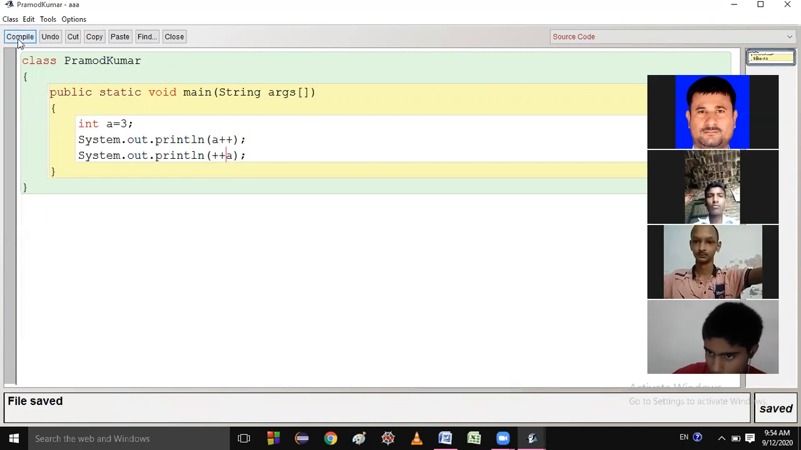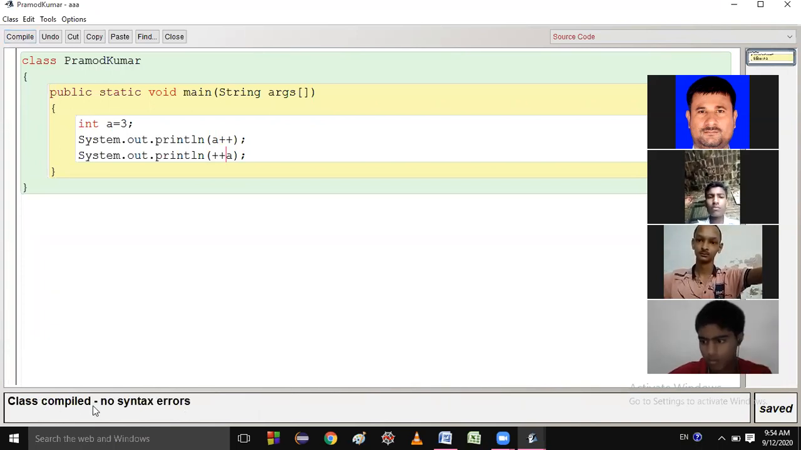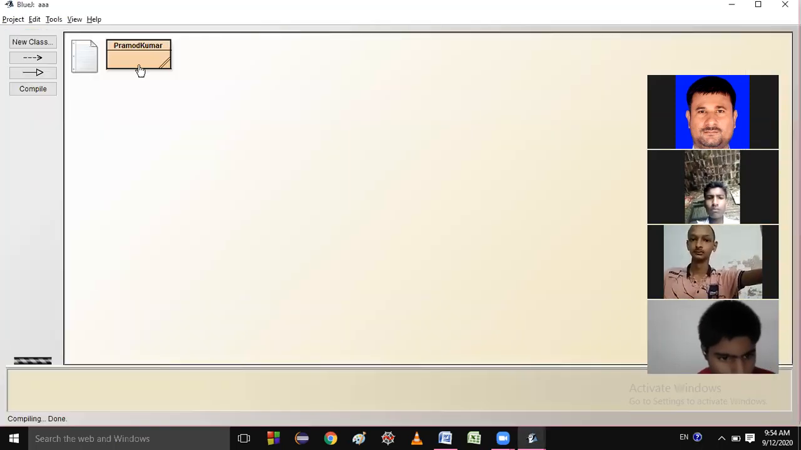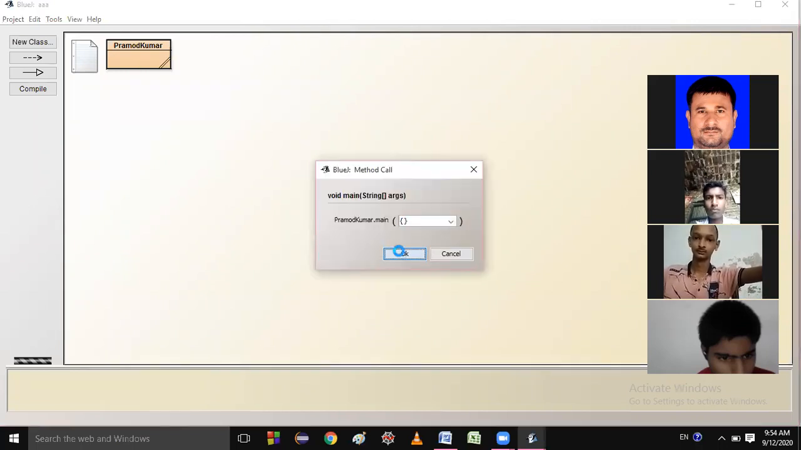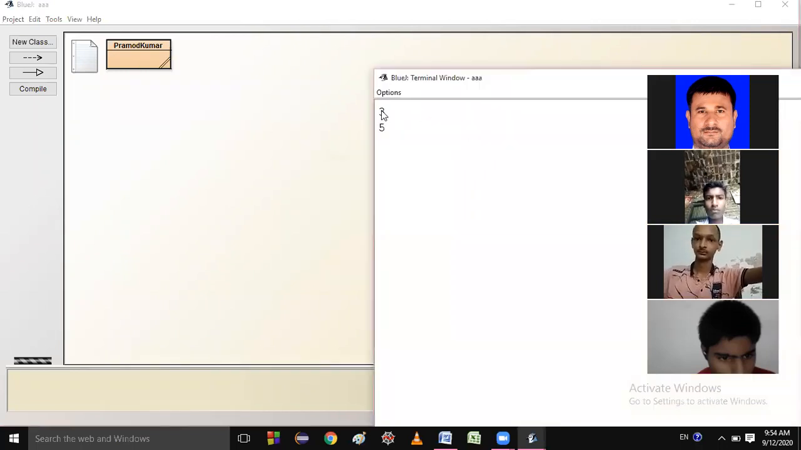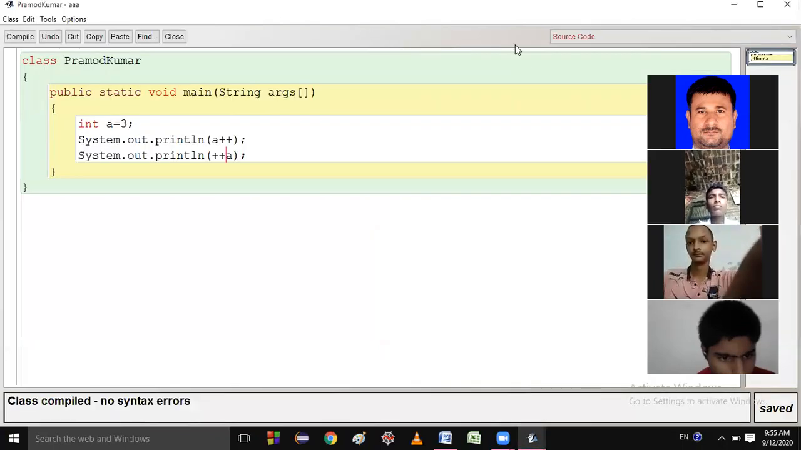First you compile this one. This class is compiled, no syntax error. Let me run it and show you the output. Just check here. The answer is 3 and 5. I think you should be aware of why this output is coming.